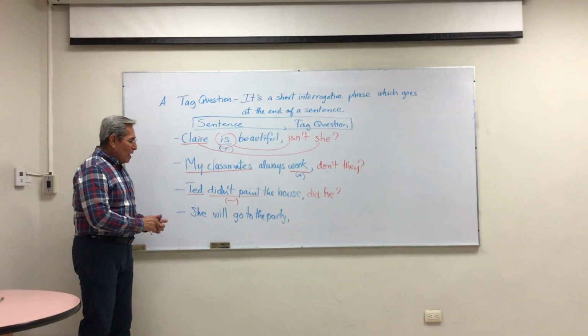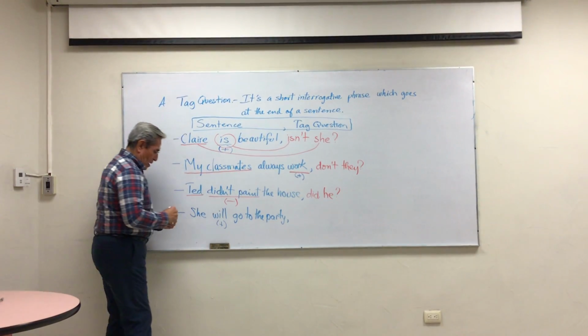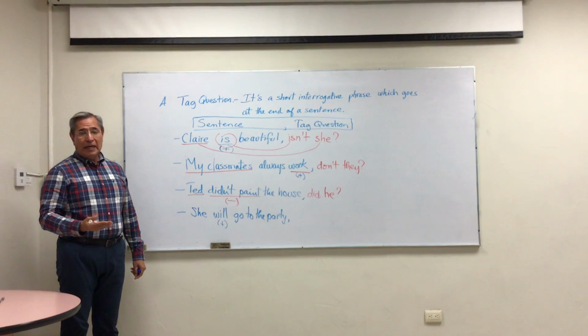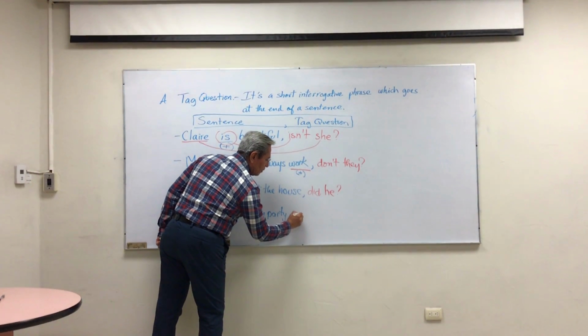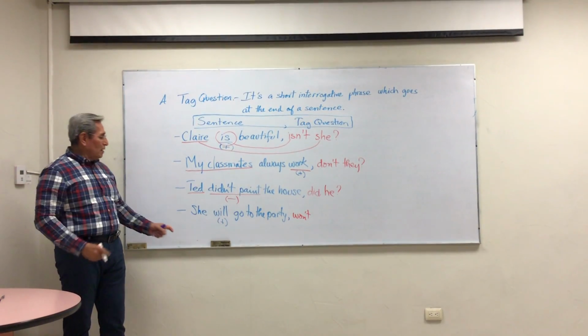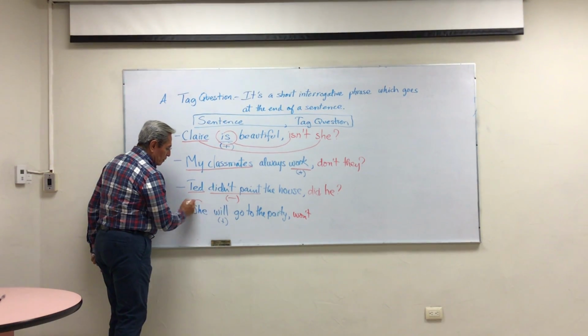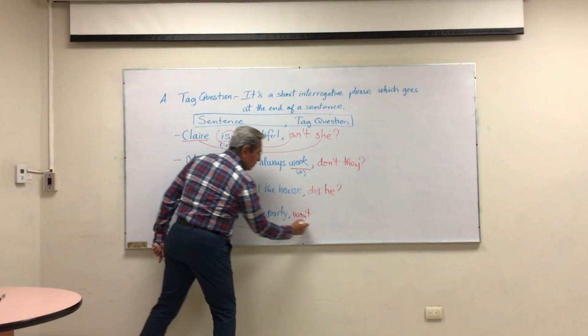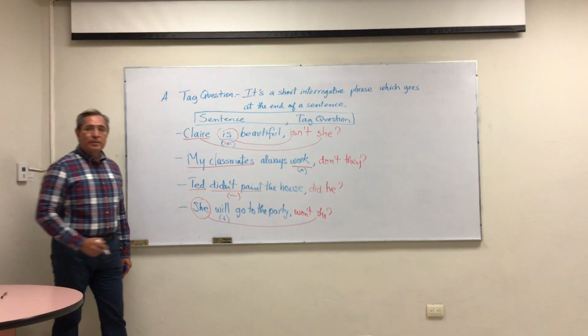And if this is positive, as you see in the sentence, we need a negative form in the tag question. So the negative form has to be won't, which is the negative form contracted of will. And the pronoun is she, and this is the way.